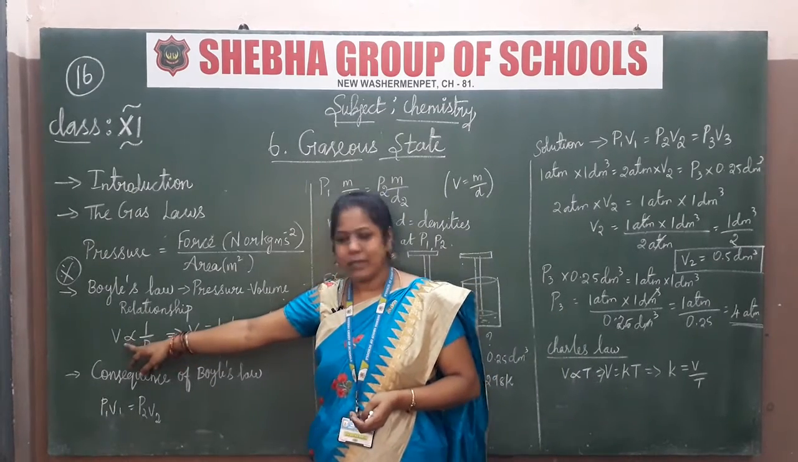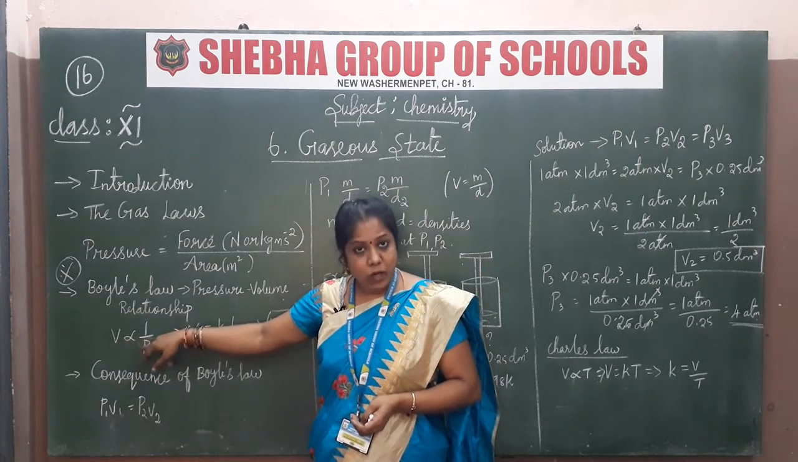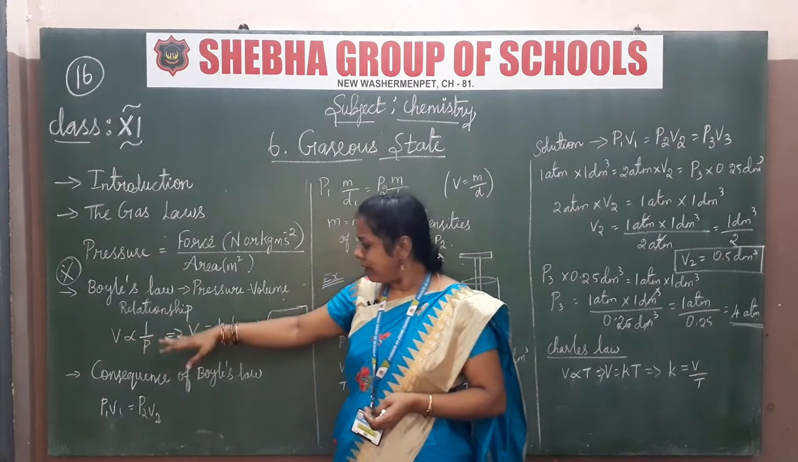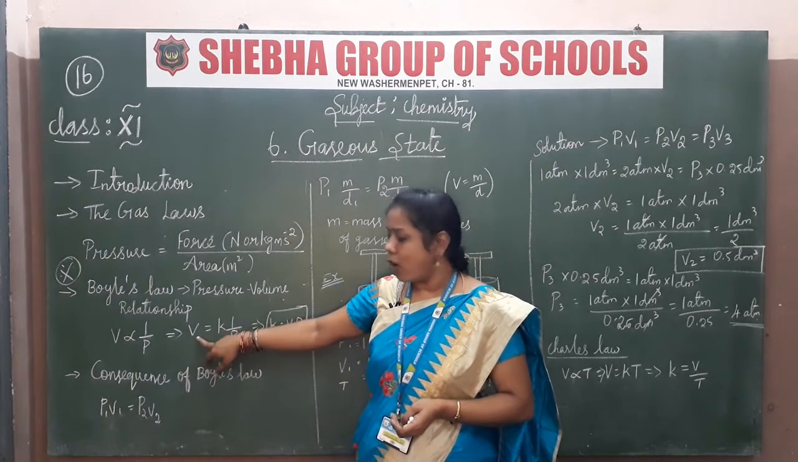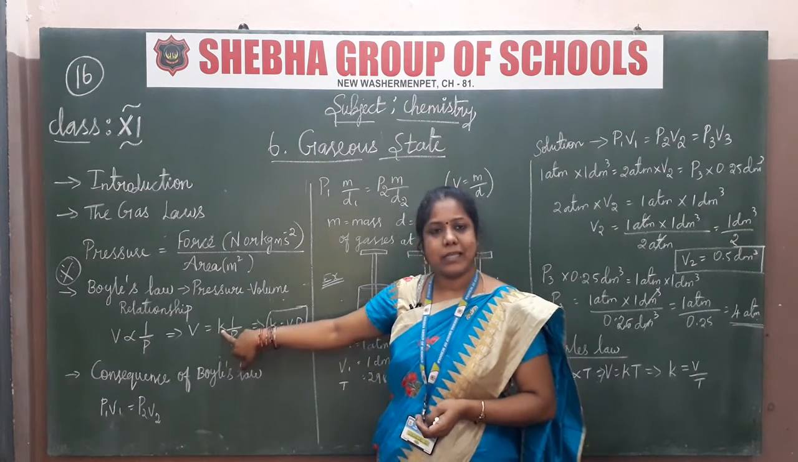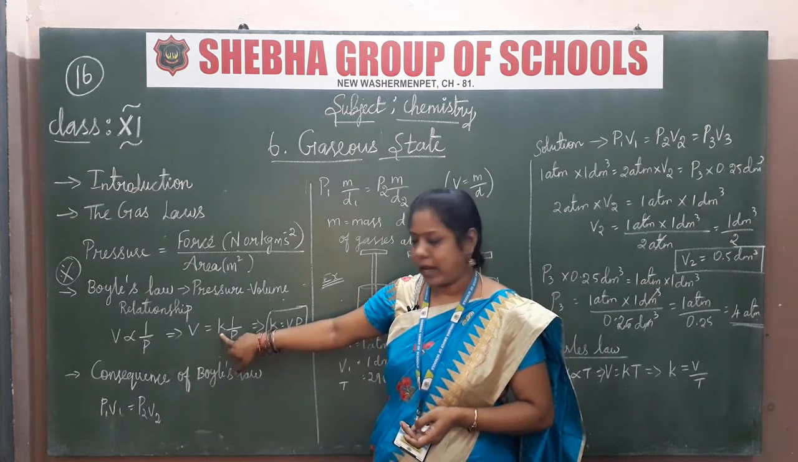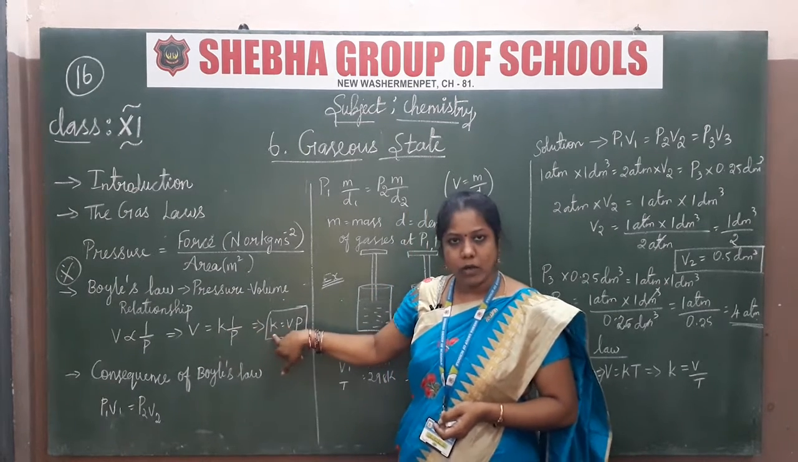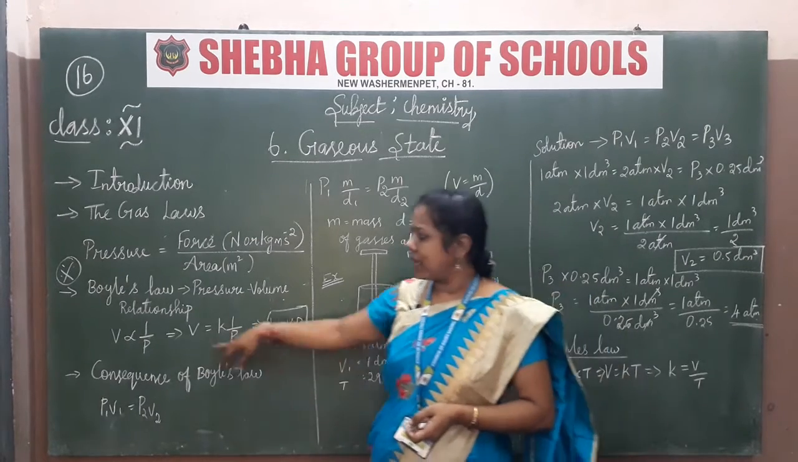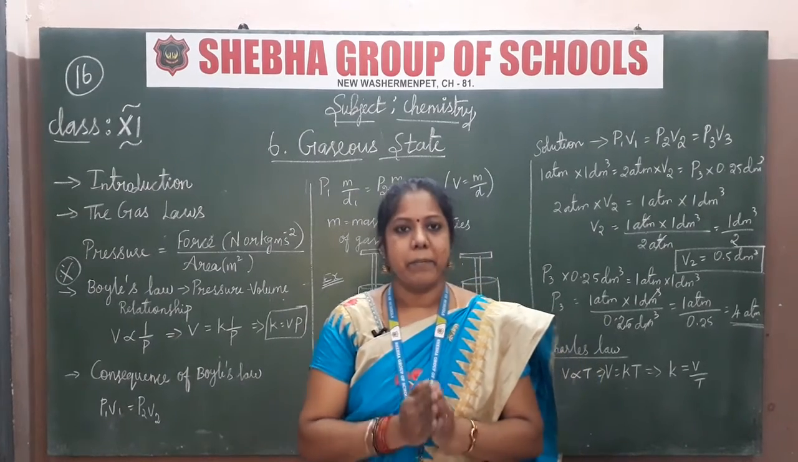So volume, that is V, and pressure, that is P. Volume is inversely proportional to the pressure. Then we can write V is equal to K by P, that is V = K × 1/P, where K is a constant, the proportionality constant. Otherwise we can also write K is equal to PV. So this is Boyle's law: the volume is inversely proportional to the pressure.